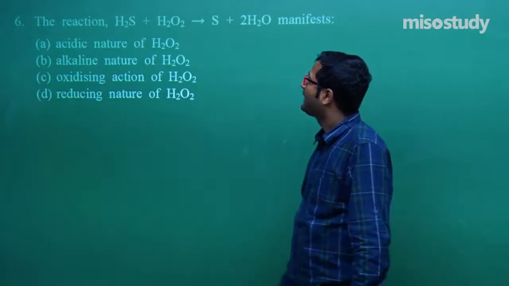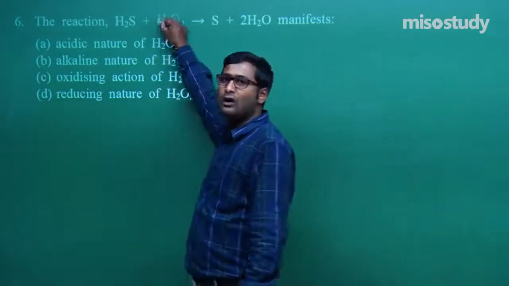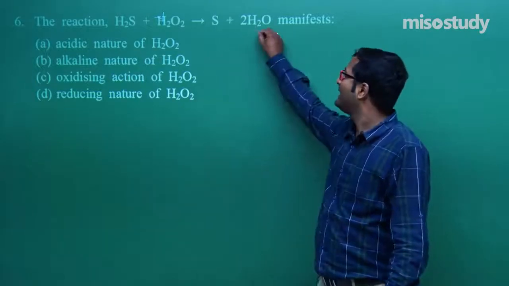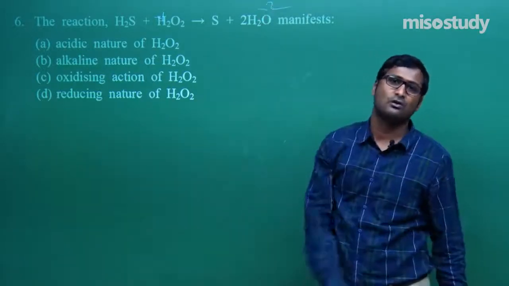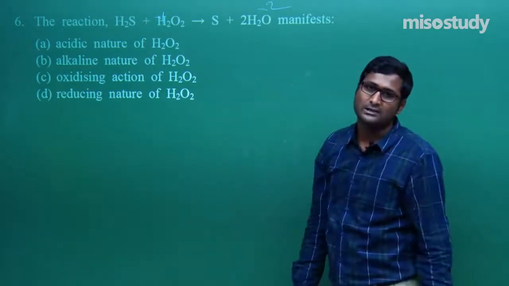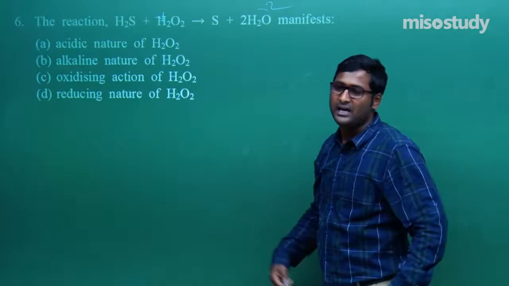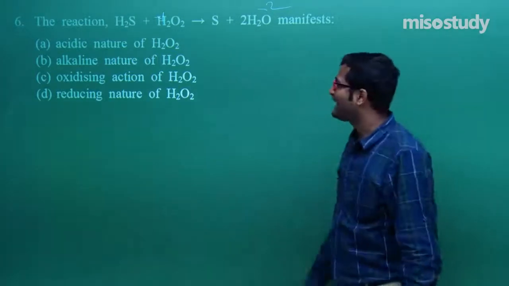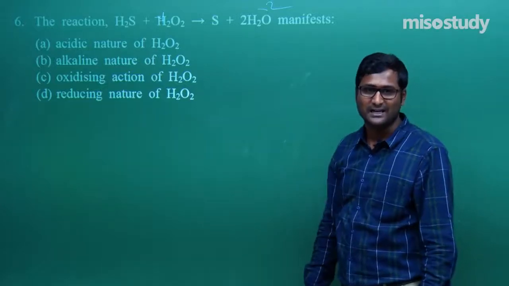Look here, in H2O2 oxygen is in -1 oxidation state and here oxygen is in -2 oxidation state. What does it mean? The oxidation number decreases. If oxidation number decreases, then it acts as an oxidizing agent.